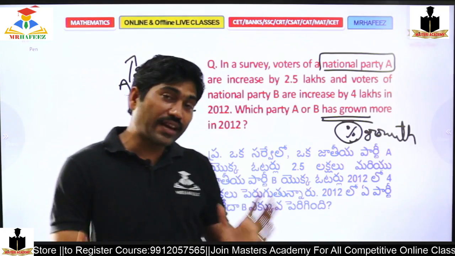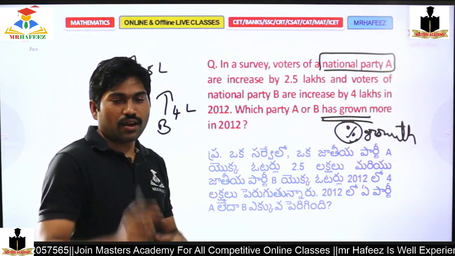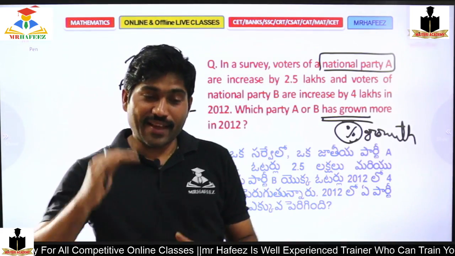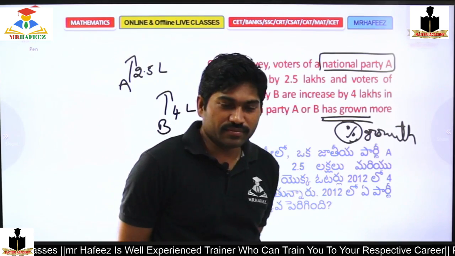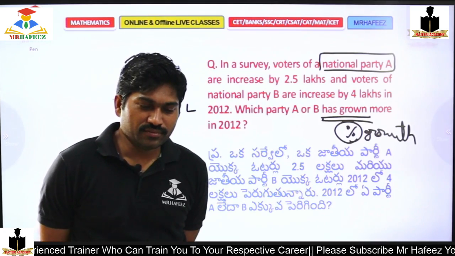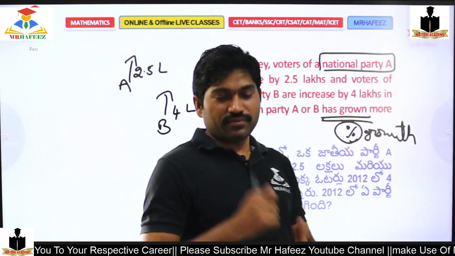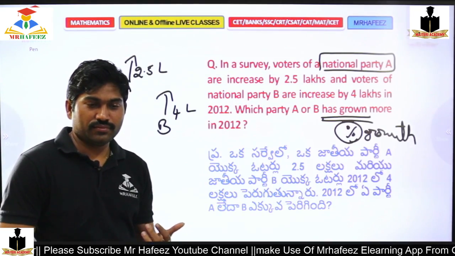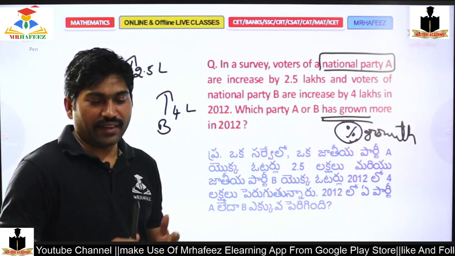So if you are clear in the question, then type C in the comment box. If you are not clear, I'll explain again. Then let me know the answer now. Which one is more? Is it A or is it B? Come on, type your answer in the comments. Not clear? Yeah, I'll repeat again.